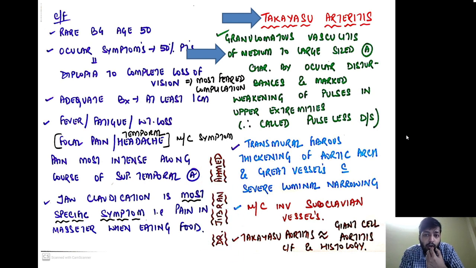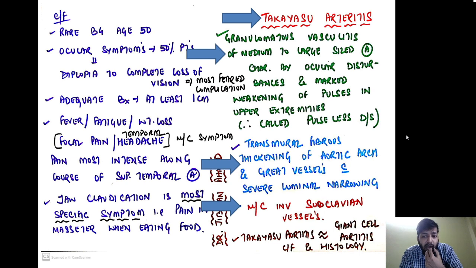Therefore it is also called pulseless disease. It is characterized by transmural fibrous thickening of the aortic arch and the great vessels with severe luminal narrowing, okay? So over here, classically, there is a full thickness fibrosis involving the aortic arch and all the great vessels which are arising from there. The most common vessel involved is the subclavian vessels.